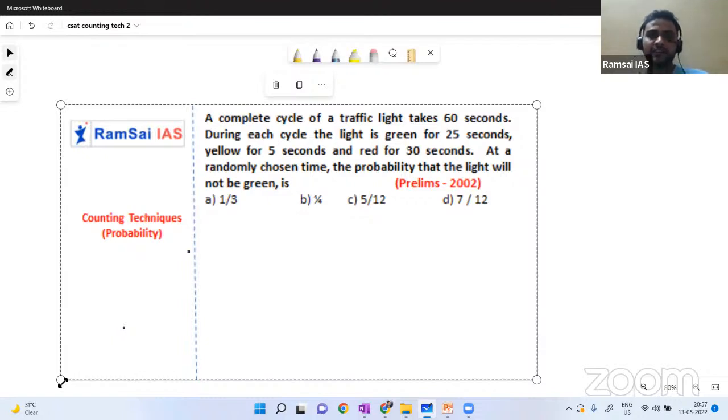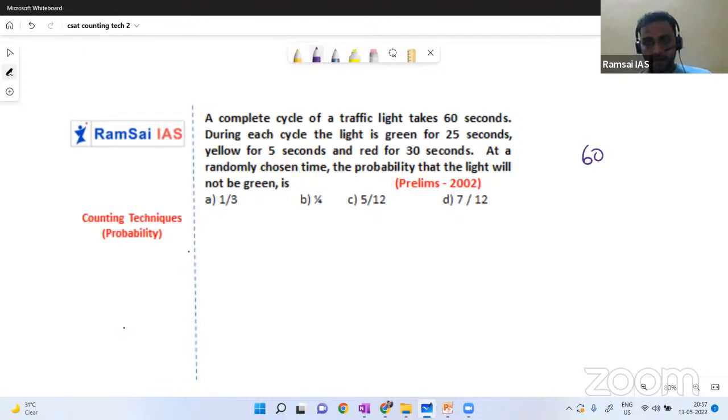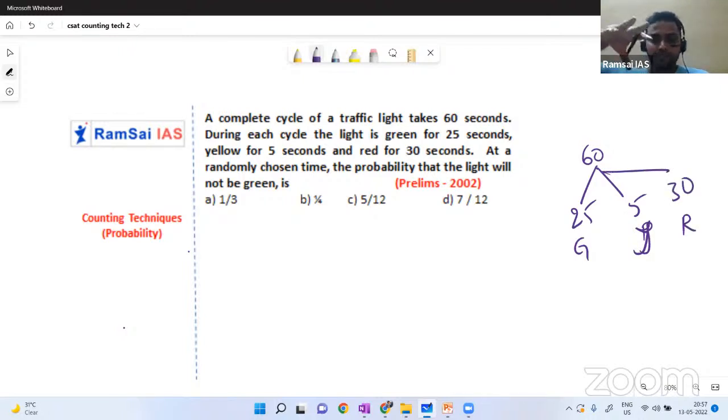A complete cycle of a traffic light takes 60 seconds. During each cycle, a light is green for 25 seconds, yellow for 5 seconds, and red for 30 seconds. At a randomly chosen time, the probability that the light will not be green. So I'll just imagine there are a total of 60 balls. Out of 60 balls, 25 are green in color, 5 are yellow in color, and 30 balls are red in color. Now you have to pick one ball, some random second, and the light should not be green.